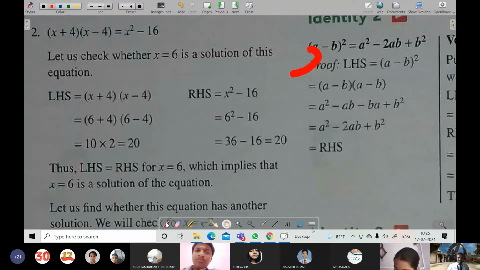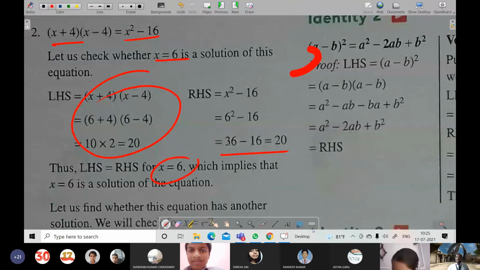Like you can see over here, it is given this and this. So when we solve this, it has been given also, check the value by keeping 6. By keeping 6, it has been checked and found right, because for 6 in LHS it is coming 20, in RHS also it is coming 20. So this implies that 6 is the solution of the given equation.